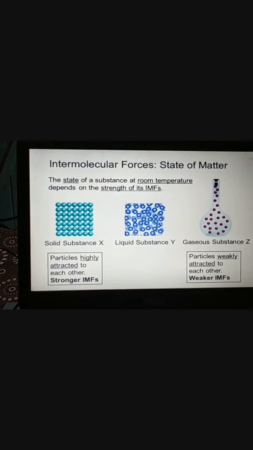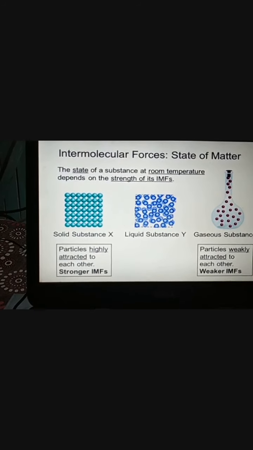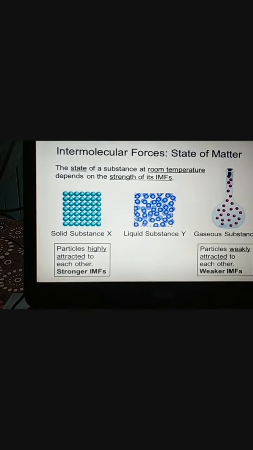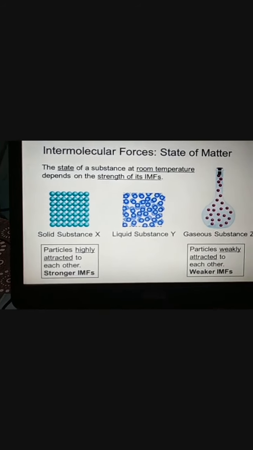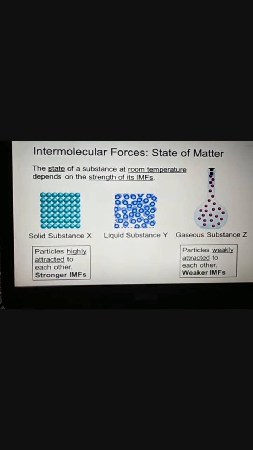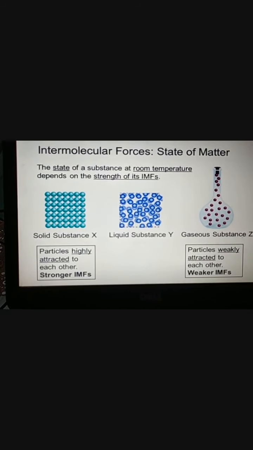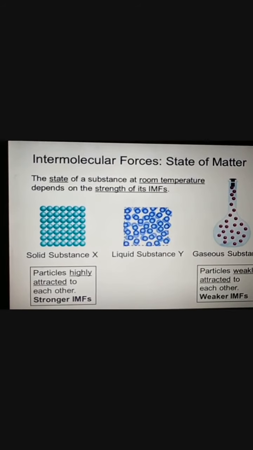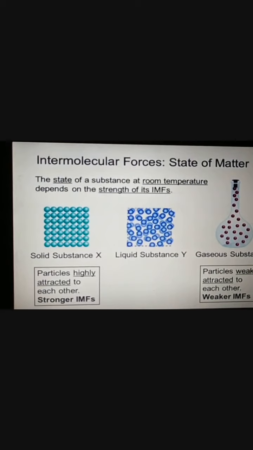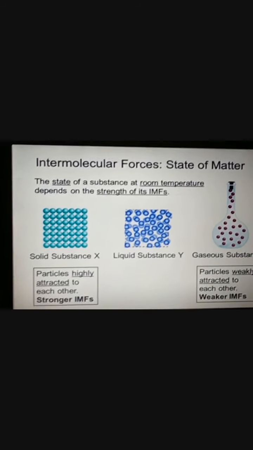See here it is written: particles highly attracted to each other means stronger intermolecular force. Correct. Now in liquid, slightly less than solid. Then in gas, particles are weakly attracted to each other, which means weaker intermolecular forces, right? So the state of a substance at room temperature depends on the strength of its intermolecular force of attraction.